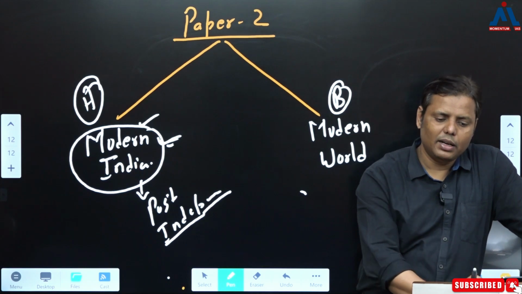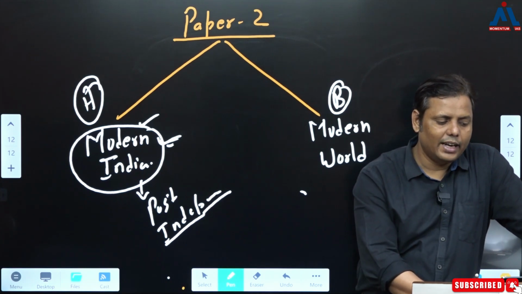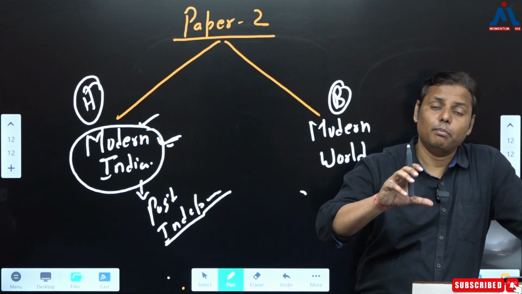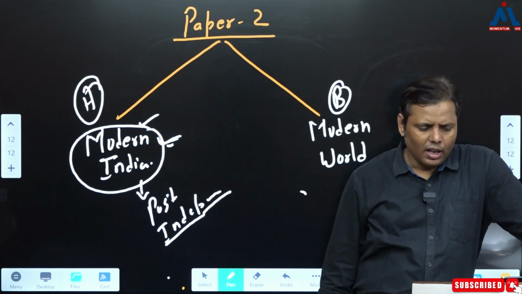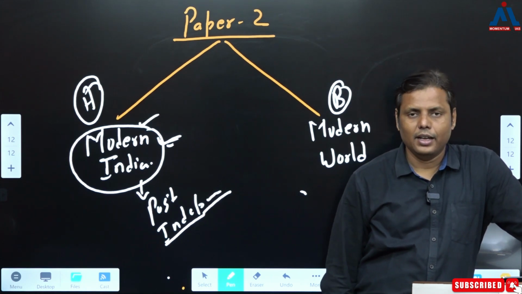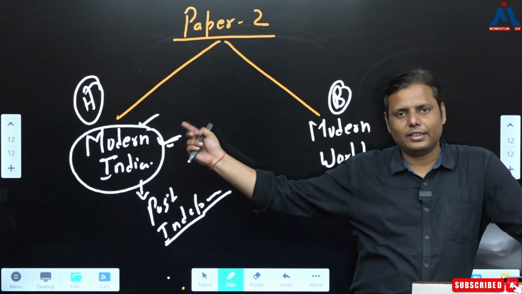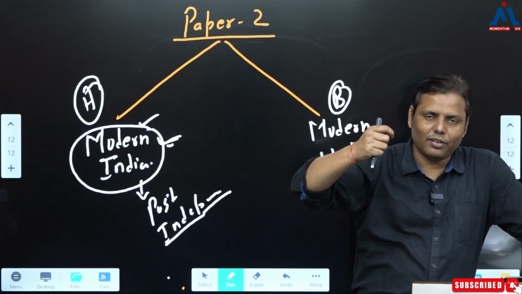So more or less, I believe that most of the things you study in GS, or else I can say, what makes the base of your GS, you study in this particular part. Apart from this also, you read about caste and ethnicity, right? So again, when you read caste, that is something that can be connected to the ancient part, that can help you in a better way, correct?